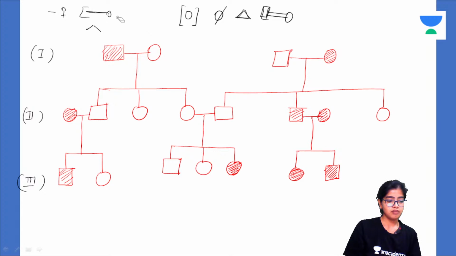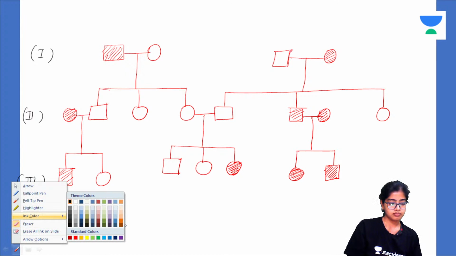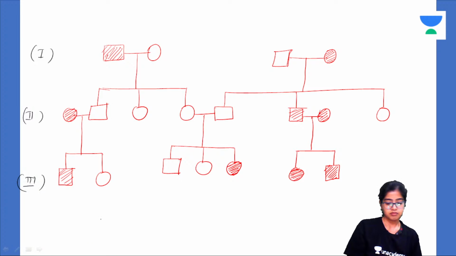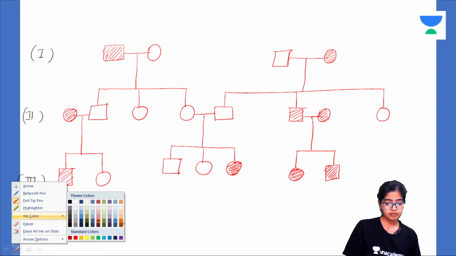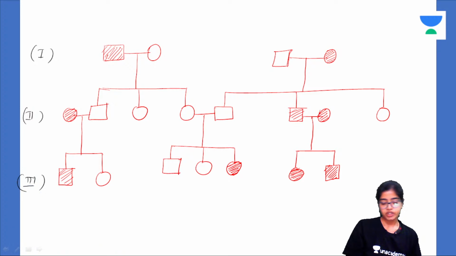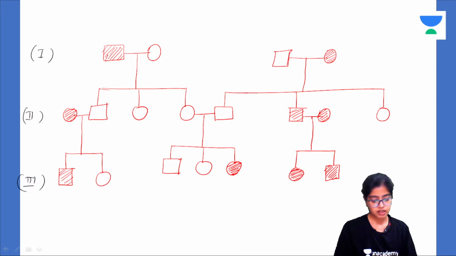Come on guys, do let me know. Last few minutes left for you to answer. Come on, tell me. Everyone, do let me know what is the mode of inheritance depicted by this pedigree chart. Come on, it is an easy question. You just have to apply your brains here.